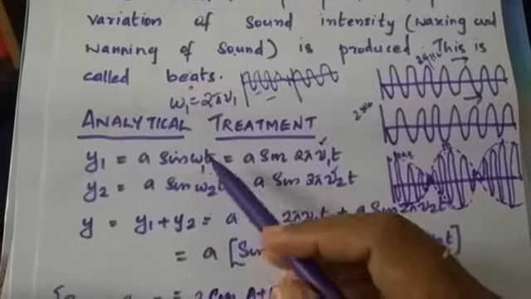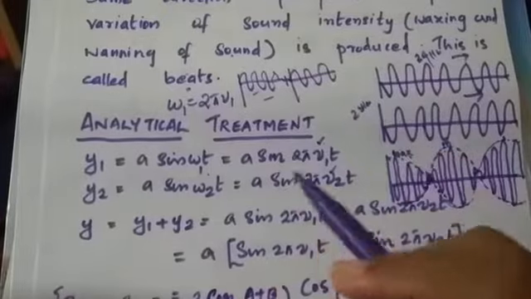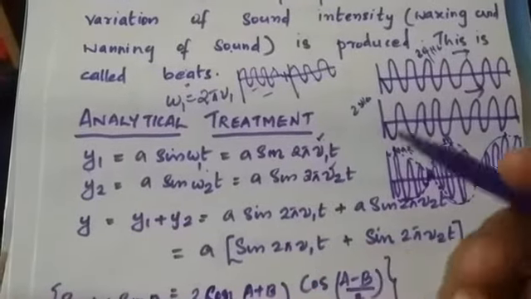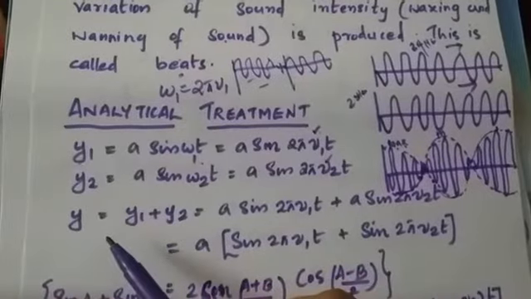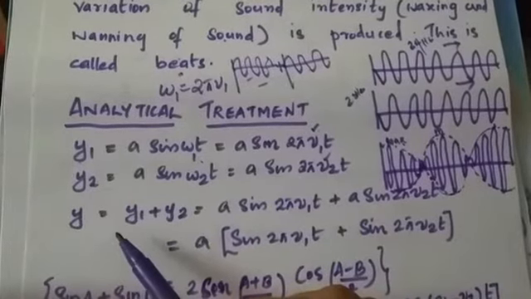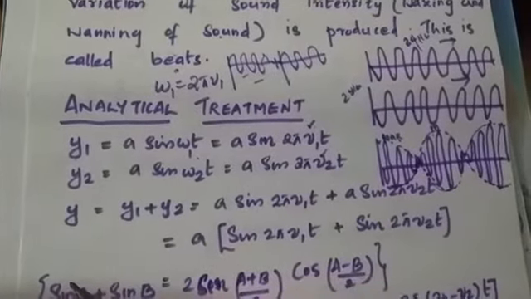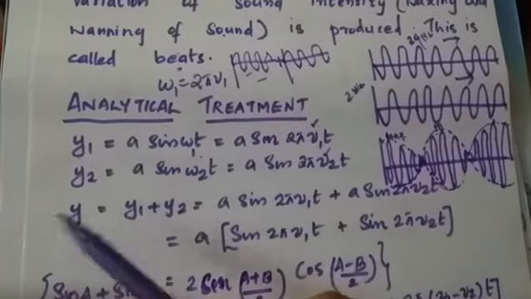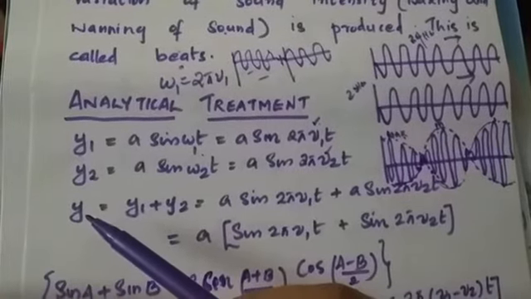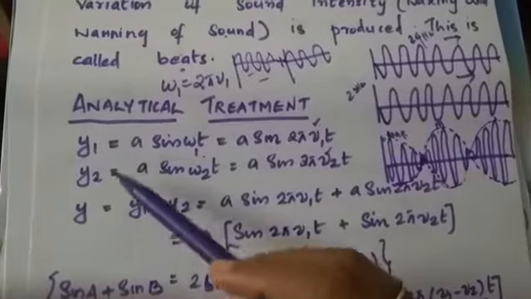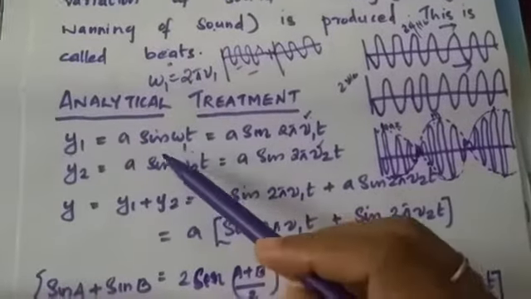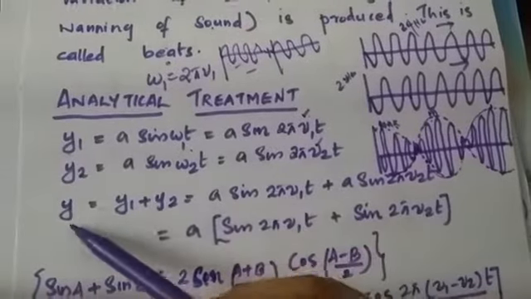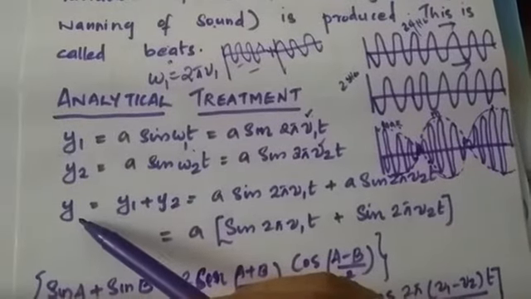Now when these two sound waves traveling along the same direction are superimposed, you will get a resultant wave, and the expression for the resultant wave is obtained using the superposition principle. According to the superposition principle, y is equal to y1 plus y2, where y represents the resultant wave.